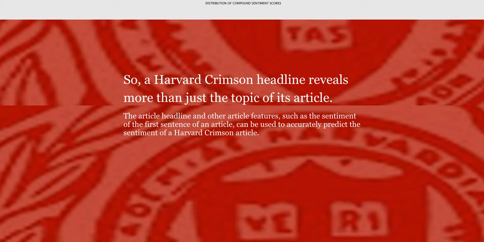To conclude, a Crimson headline tells you more than just the topic of the article. Using the headline in conjunction with other article metadata, such as the first sentence sentiment and section, you can predict the sentiment of a Crimson article with relatively high accuracy.